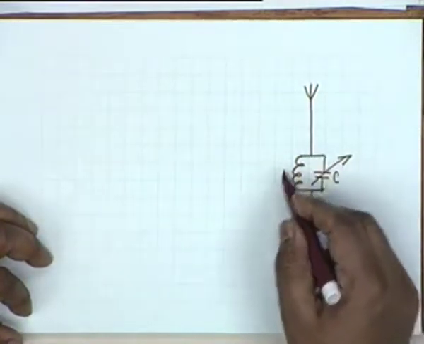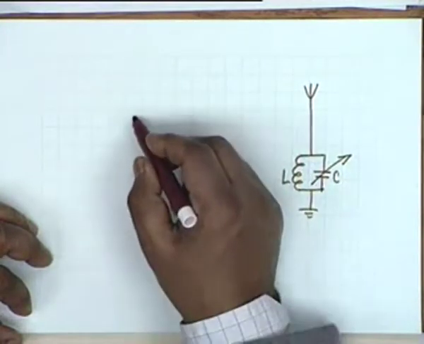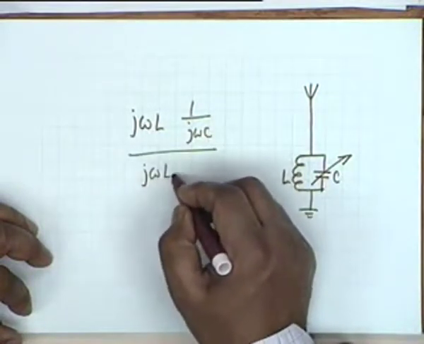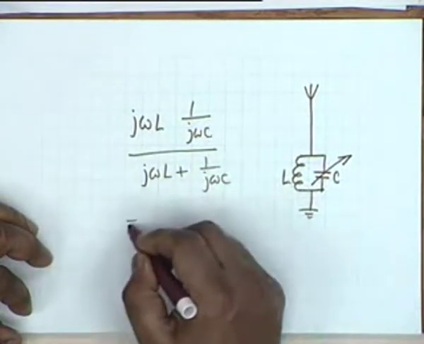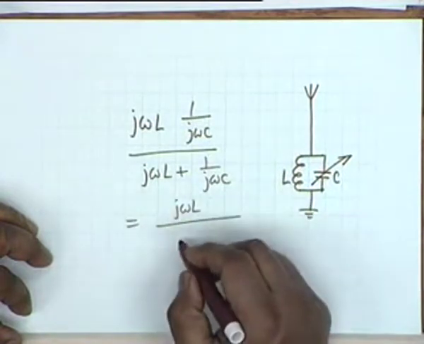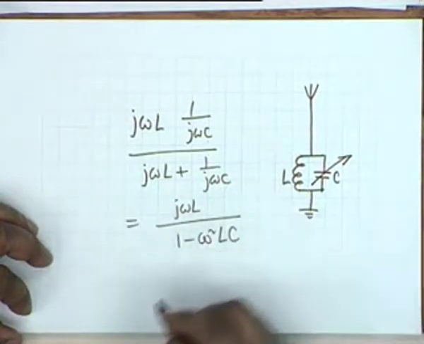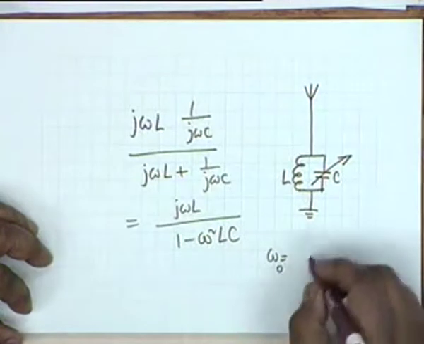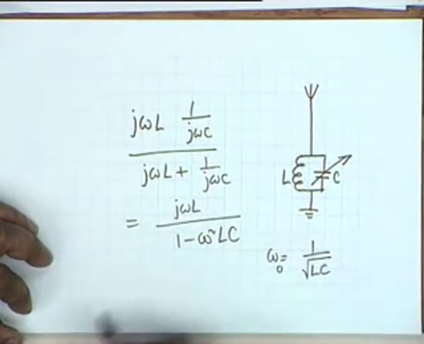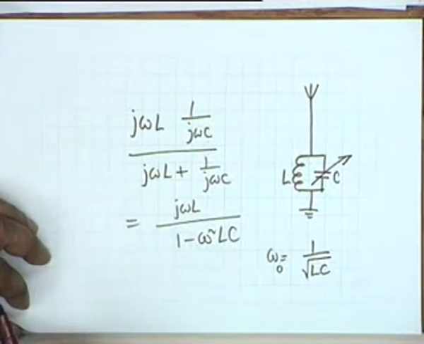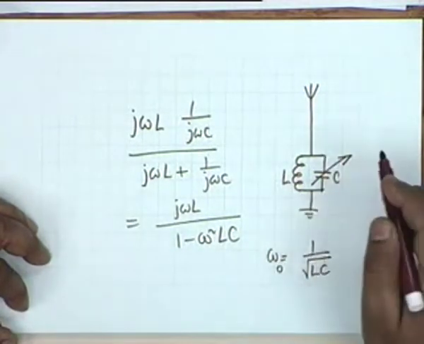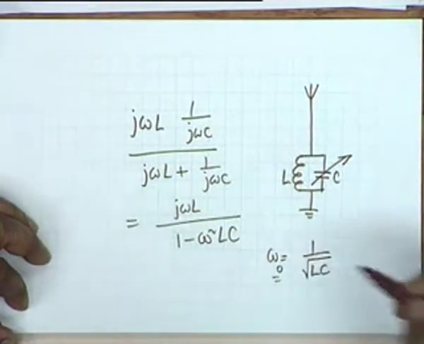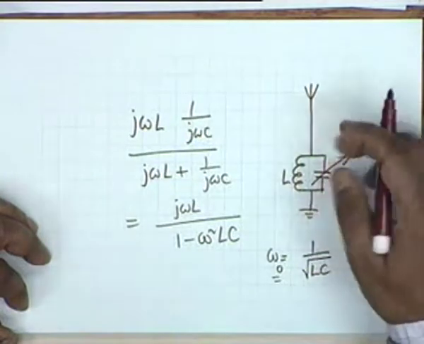Now you see that the impedance of this circuit is j omega L multiplied by 1 by j omega C divided by j omega L plus 1 over j omega C, which is equal to j omega L divided by 1 minus omega squared LC. And you see that at the frequency omega 0 equal to 1 over square root LC, the impedance becomes infinite. Now impedance becomes infinite means what? That this particular frequency shall be picked up by the circuit.